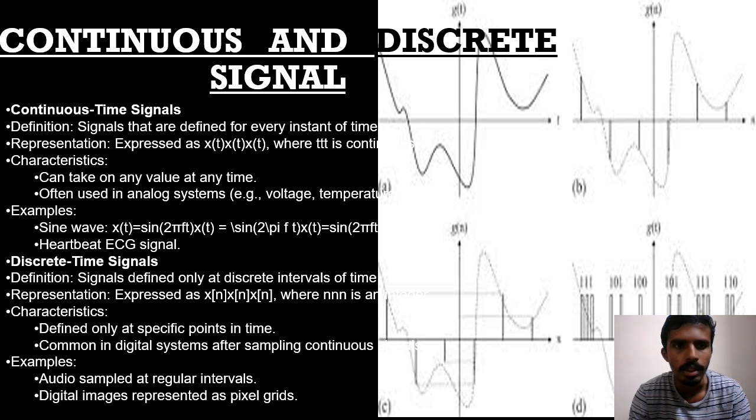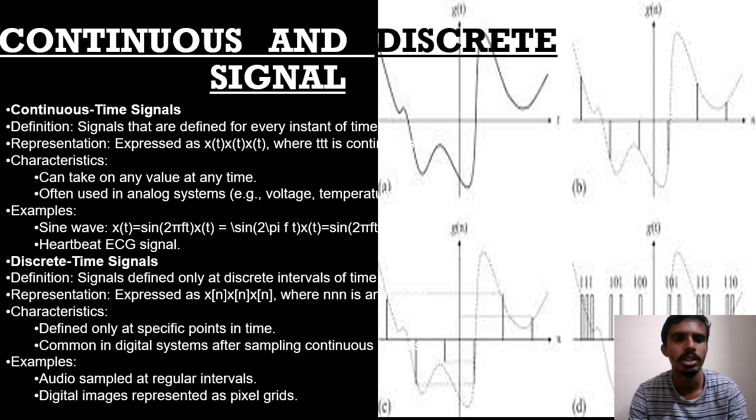Continuous and discrete time signal. The definition of continuous time signal is that the signals that are defined at every instant of time, that it does not vary with respect to time, is known as continuous time signal. The representation is expressed as x of t, where with respect to t the x value varies at all instants of time. Characteristics: can take any value at any time, often used in analog systems like voltage, temperature, etc. Example: sine wave, x of t is equal to 2 sine of 2 pi f t. These are the examples, and in real time it is heartbeat, ECG.